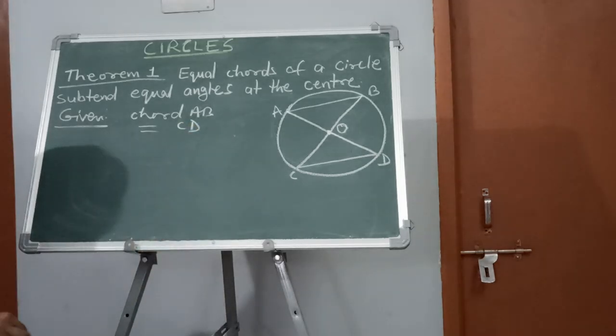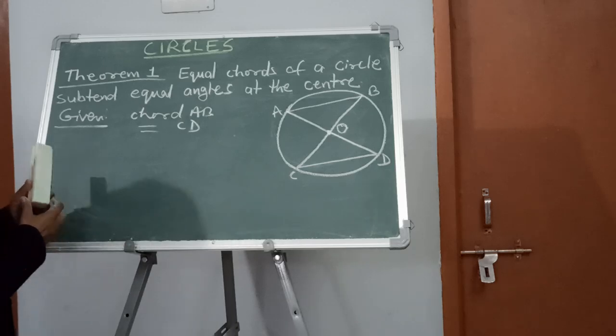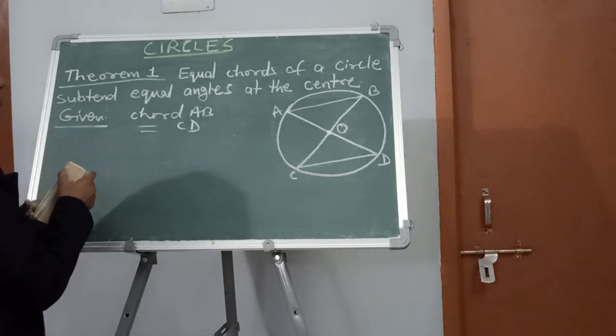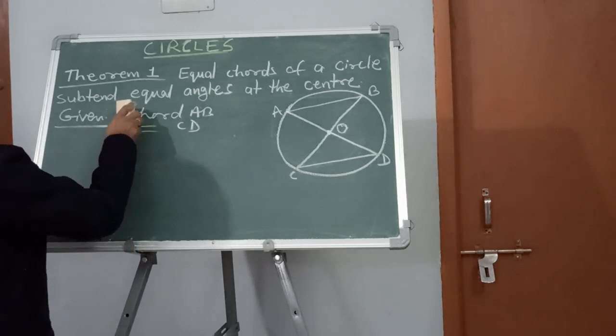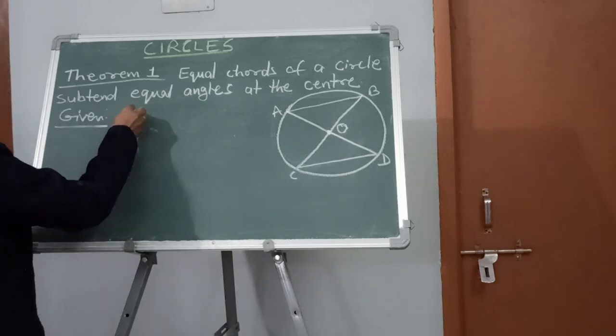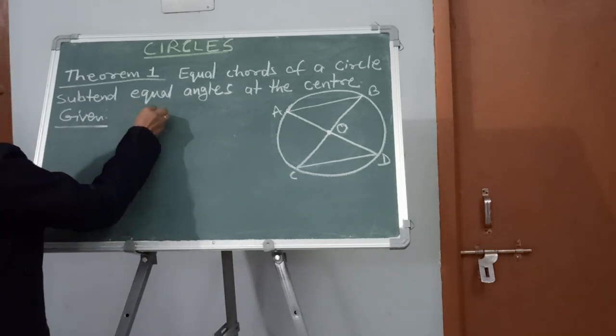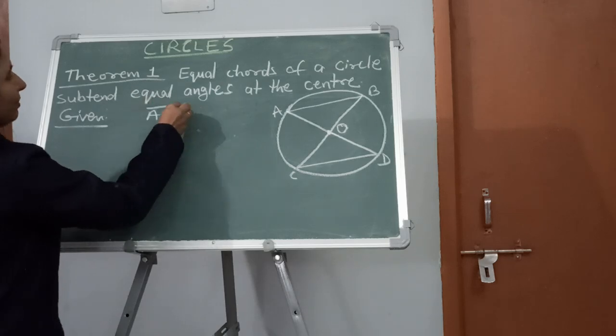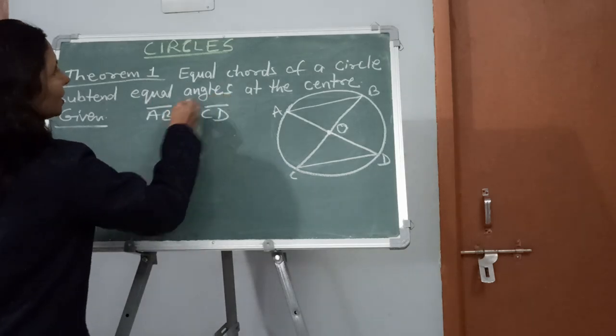This is given. In short you can write AB = CD.